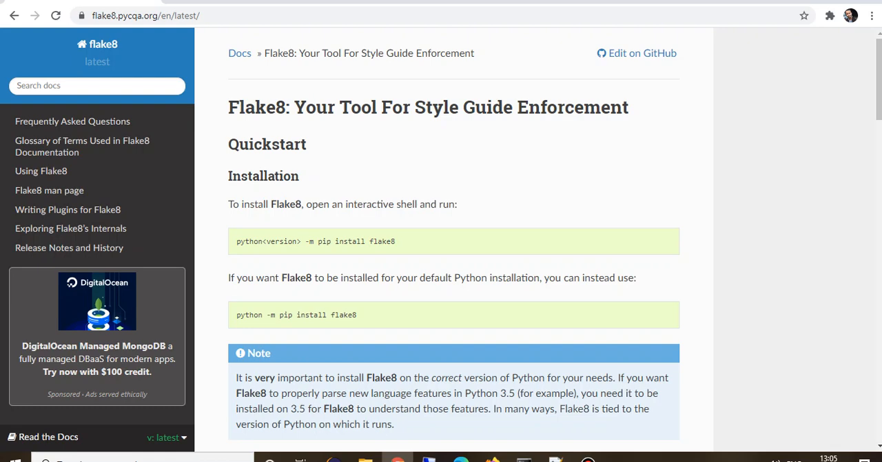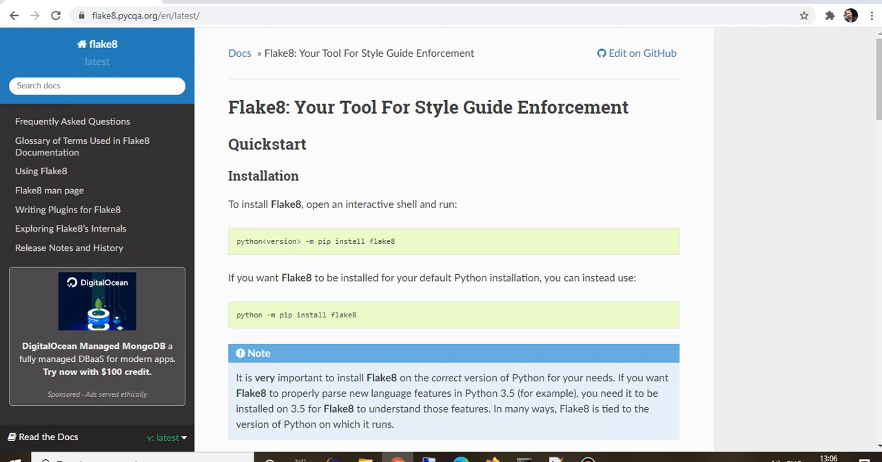Hello everyone. Today we will see what is Flake8. Flake8 is a style guide enforcement tool. Basically, it's a toolkit which will make sure that your code is as per the PEP8 standards. So PEP8 standards are nothing but warnings or some coding guidelines that you should follow.